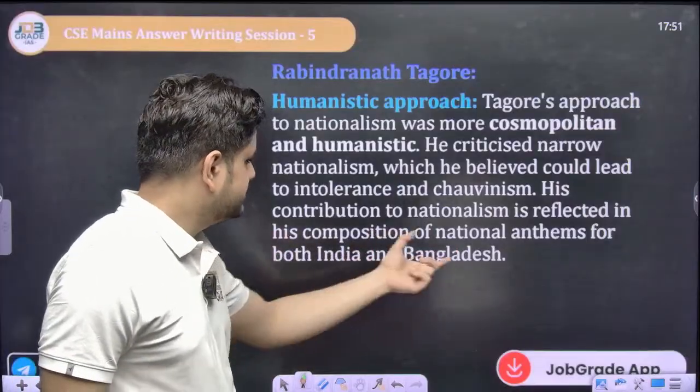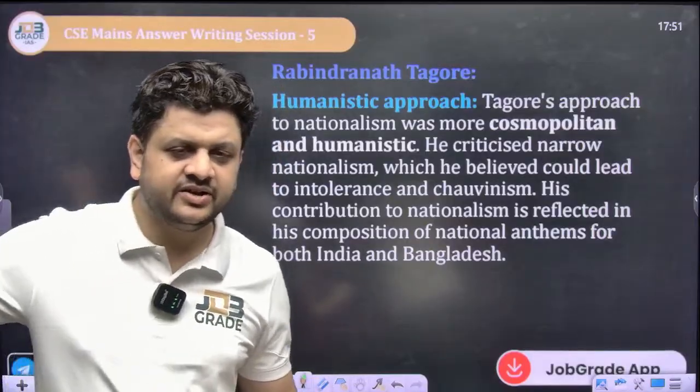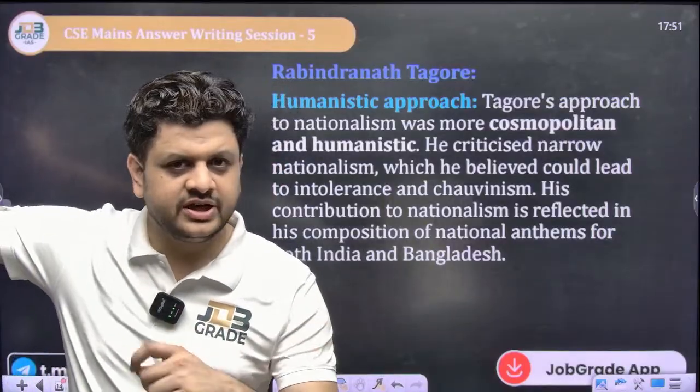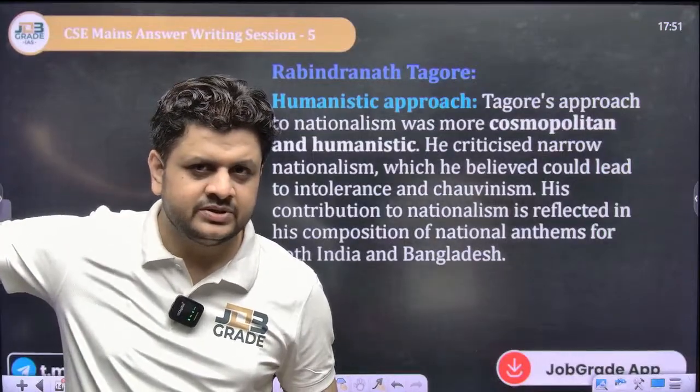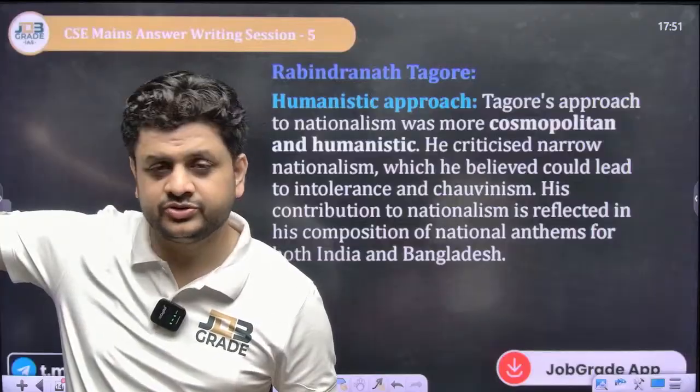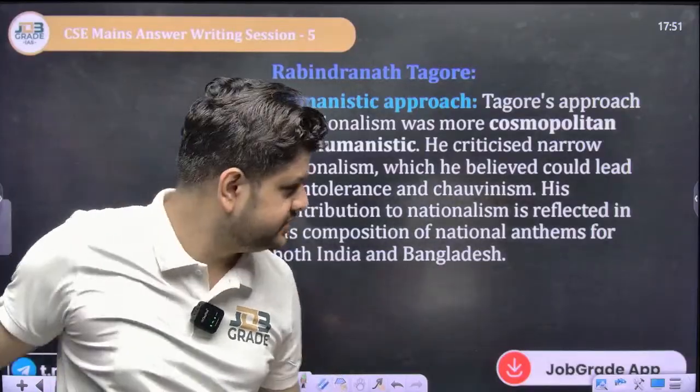And what was his contribution when it comes to nationalism? The national anthem, which he composed in 1911 when King George V arrived at the Delhi Durbar. The famous incident when Rash Behari Bose threw a bomb on the Viceroy.